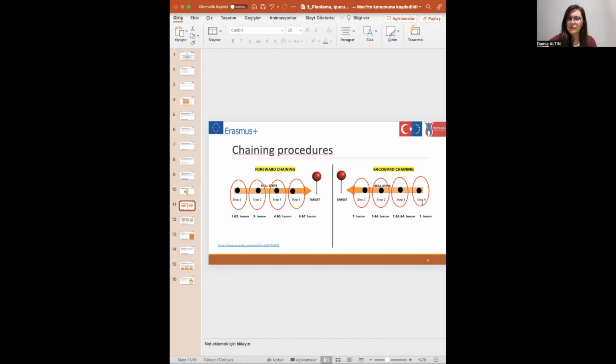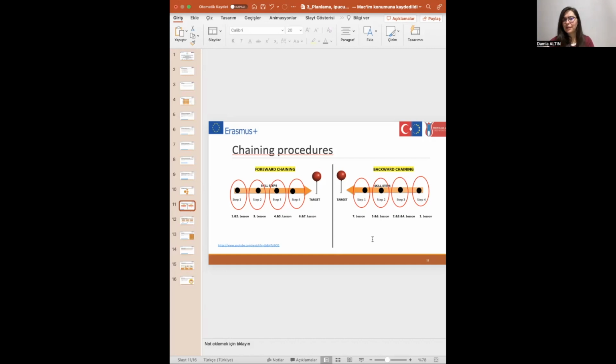Let's say that in the first lesson, your student learns step four. Your aim is to teach step three for the second lesson. When it comes to the second lesson, step one and step two will be done by you. And when it comes to step three, you stop and prompt your student. Then for step four, you don't give any prompt because your student can do this. And it goes on like this.